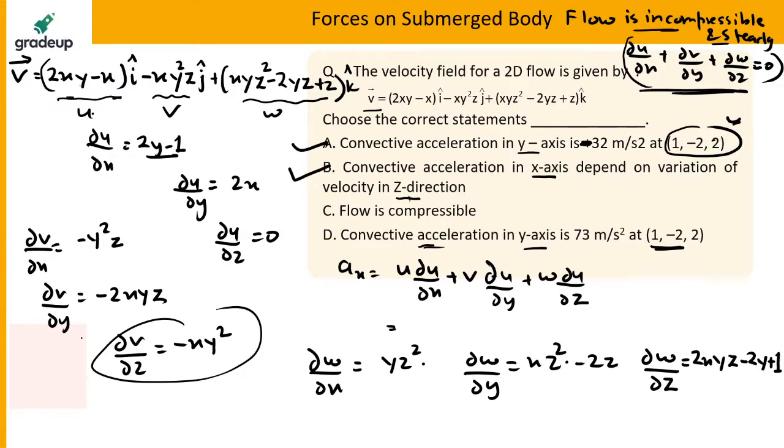It is just to tell you how this question can come in the exam. In the y direction, this will not be 73. Convective acceleration in the y is obviously not. This is not the answer. Convective acceleration in the x-axis depends on variation of velocity in z direction. In the x direction, the convective acceleration will definitely depend on the velocity.